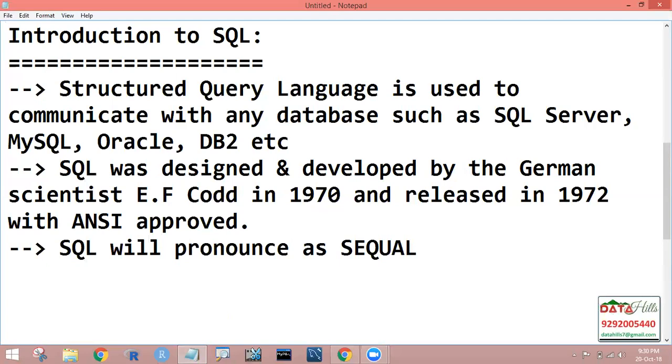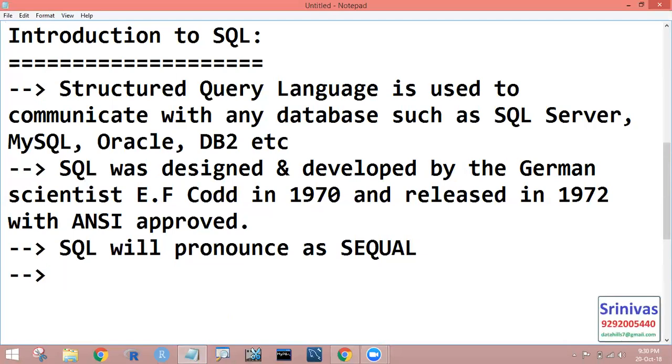SQL provides the common user interface facility. It is the only language that can communicate with any type of database in real time.